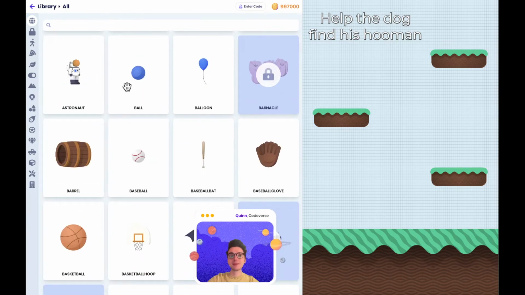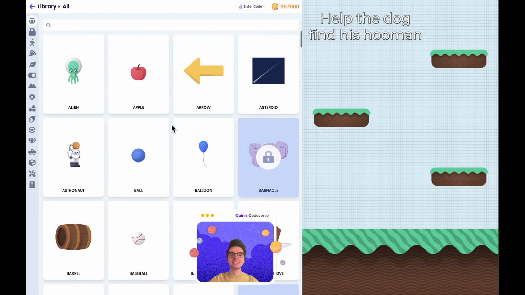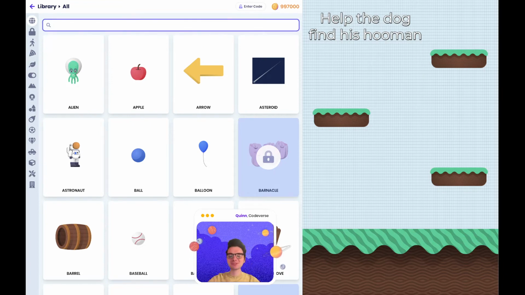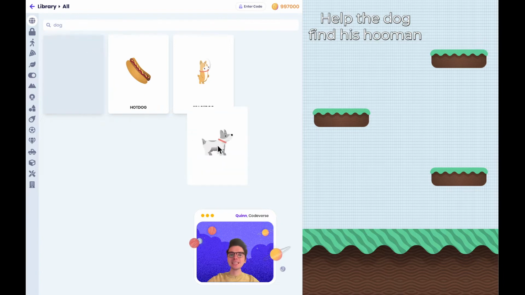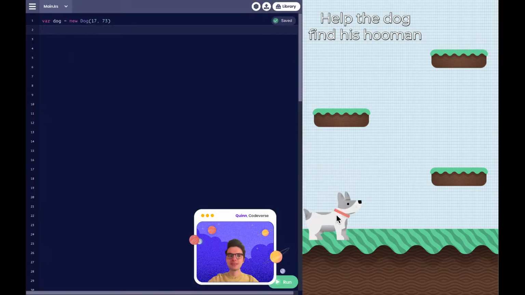So because this game is about helping the dog find its hooman, we're going to search in the top search bar for a dog and click and drag it into our game. And as you can see, the computer has added the variable for that dog for me. Wow, thanks computer, you're the best. But we have to add the dog's hooman.